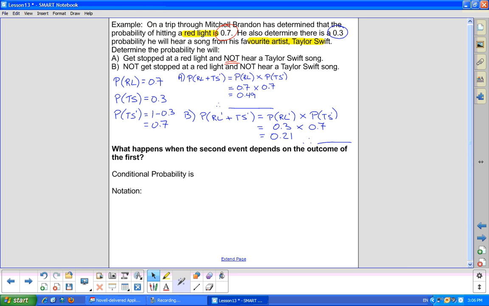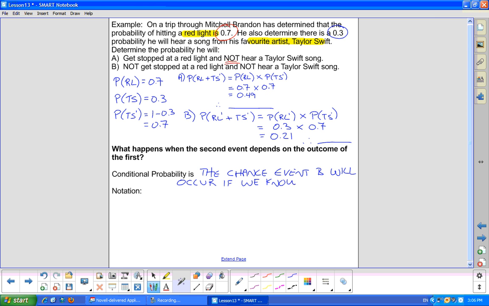All right. What happens when the second event depends on the first outcome of the first event? So conditional probability is the chances event B will occur if we know event A has happened.